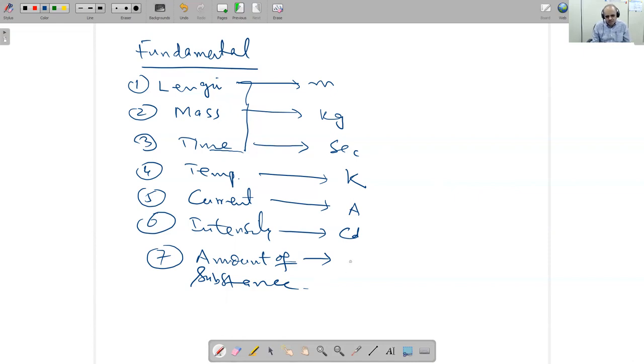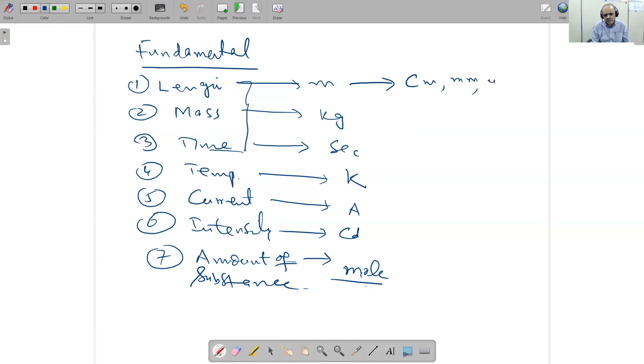So the amount of substance is measured in mole. This is in chemistry. Mostly in chemistry, we are using mole. But we are discussing here length, mass, and time. Okay, see here. Meter is the fundamental. But you can measure in centimeter. You can measure in millimeter.